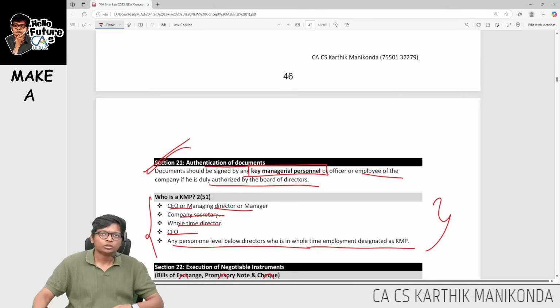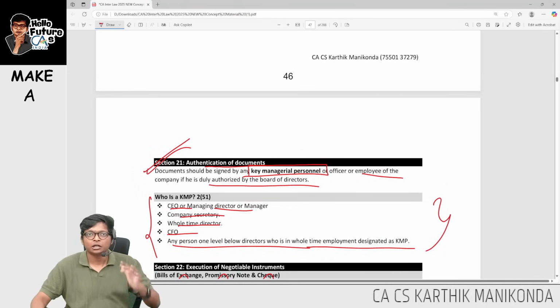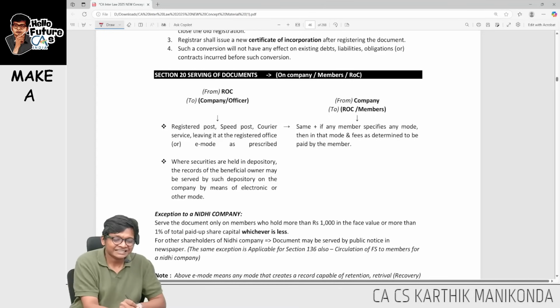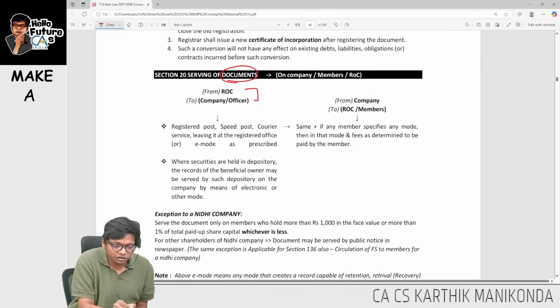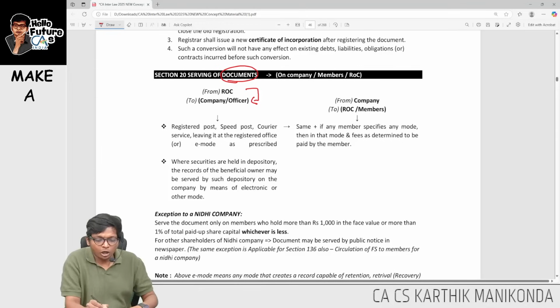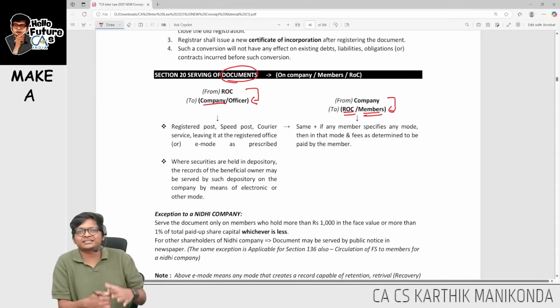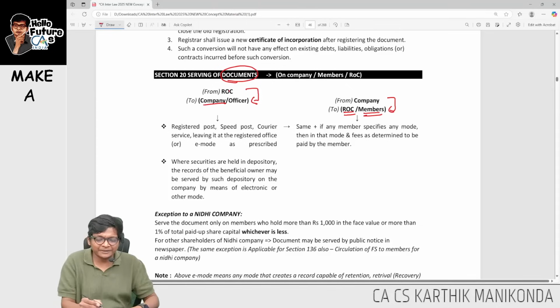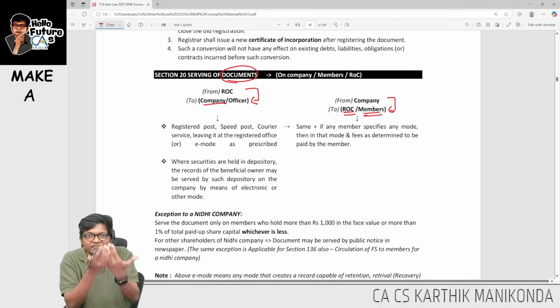This is 20. So 22 is what? 22 is execution of negotiable instruments. 21 is what, guys? Authentication of documents. And 20, serving of documents. Sir, what is this? If ROC wants to send something to the company, or if the company wants to send something to ROC or members, sir, what is this? What will ROC send to the company? Notice: you have not filed this, give me an explanation. What will the company send to ROC? Reply. What will the company send to members? Dividend warrants.